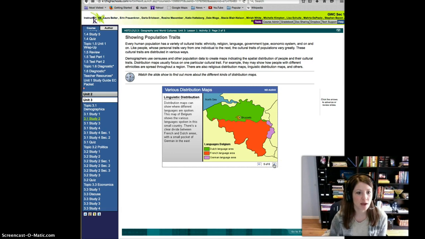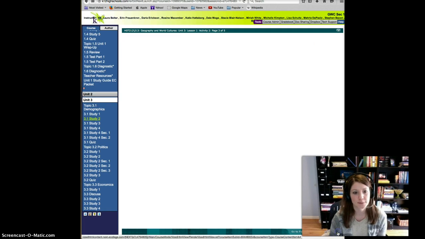Linguistic distribution map, so languages of Belgium. Specifically, most of the people who live in this area speak the Dutch language. The people in this part of Belgium speak French. This small portion of people in Belgium speak German. And then since this is the capital, there's crossover where people speak all of the languages.